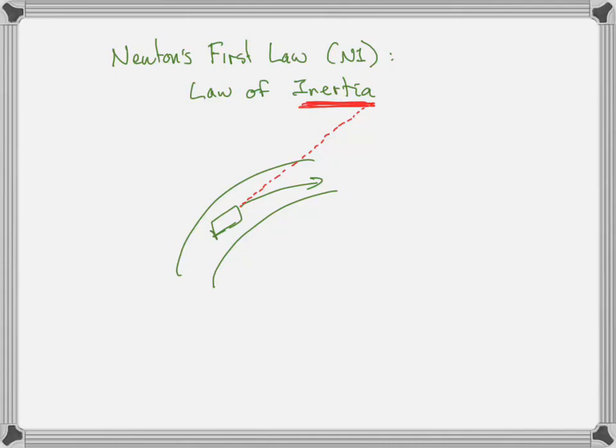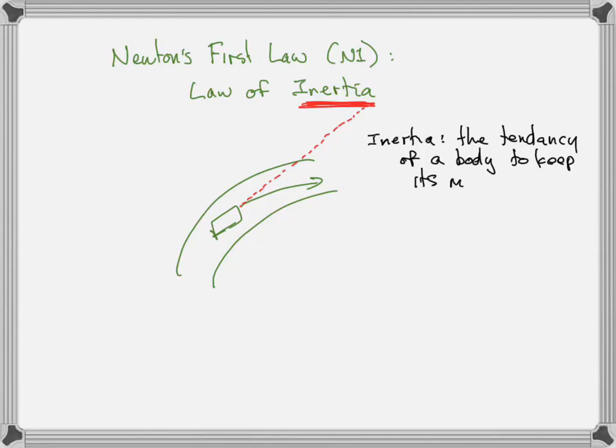Newton's first law is known as the law of inertia. Inertia is a physics term that we have to define. Inertia is the tendency of a body to keep its motion. That is the actual definition of inertia.